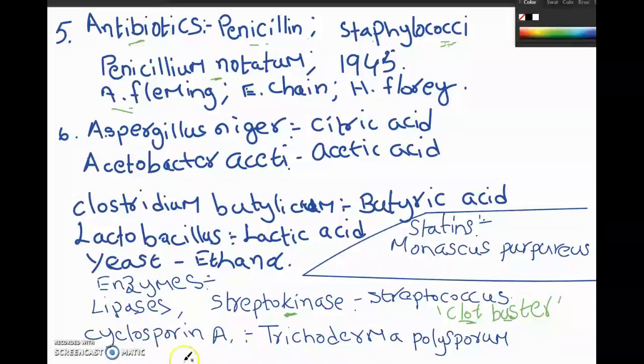ఇంకొక ఇంపార్టెంట్ థింగ్ ఈస్ the production of statins అనే కెమికల్స్ which are produced by yeast, a fungus which is called Monascus purpureus అనే ఈస్ట్ నుండి ఈ స్టాటిన్స్ అనేవి ప్రొడ్యూస్ చేస్తారు. And these statins are used in the reduction of blood cholesterol levels. They are used as blood cholesterol lowering agents.